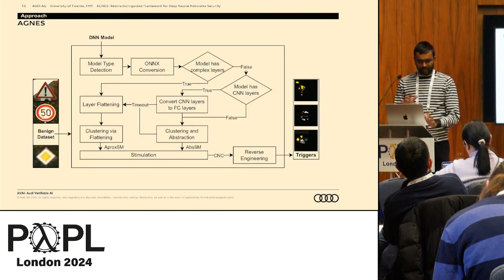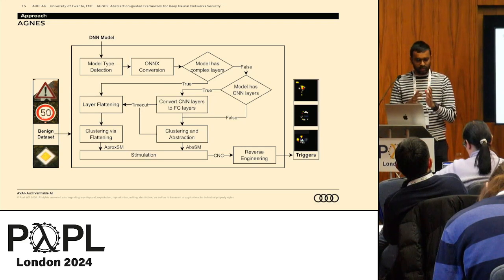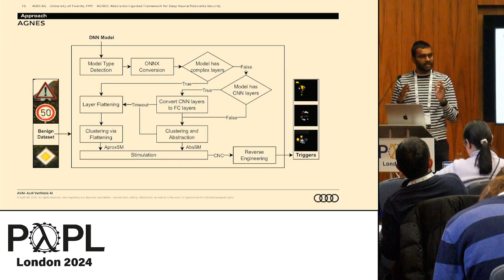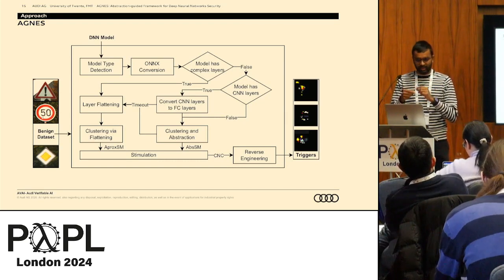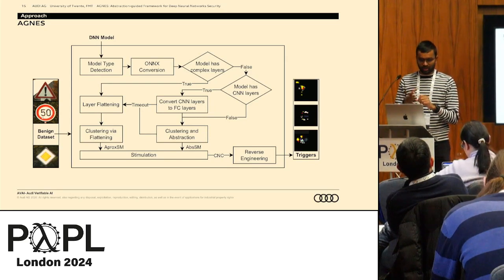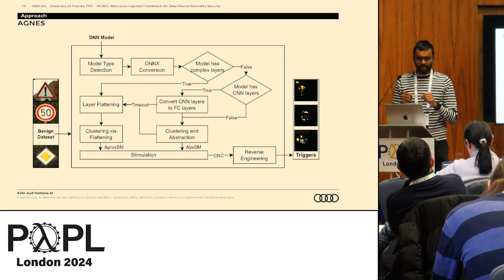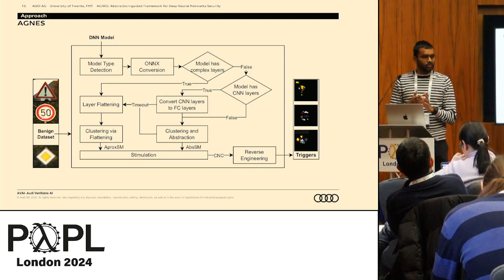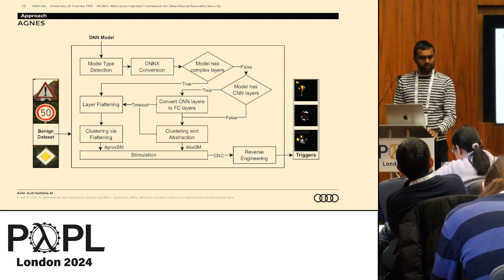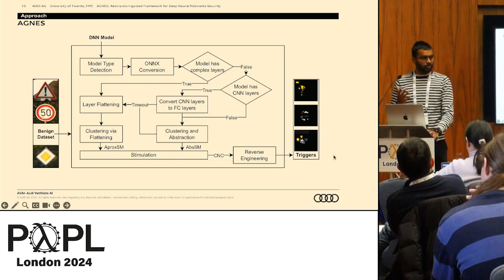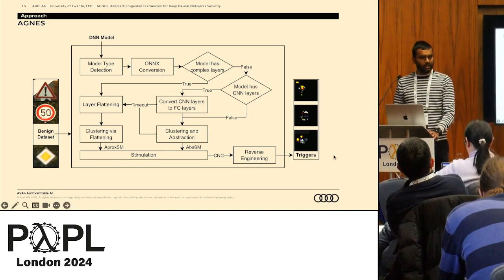We try to find out the kind of layers that are in the network, and then based on the complexity, we go into the different methods. We try to find the right method for our approach, and this is done automatically. We're also making the tool generic, so we can handle networks from different frameworks like TensorFlow and PyTorch, because we convert them into an ONNX version of the model, which is a generic one, and then analyze this.